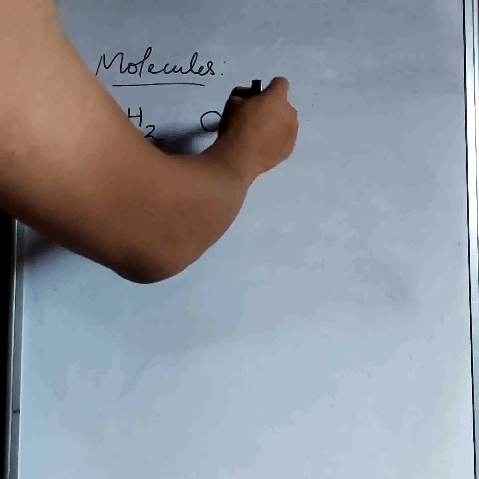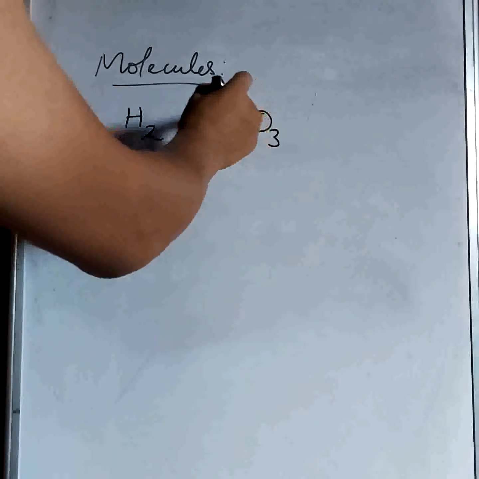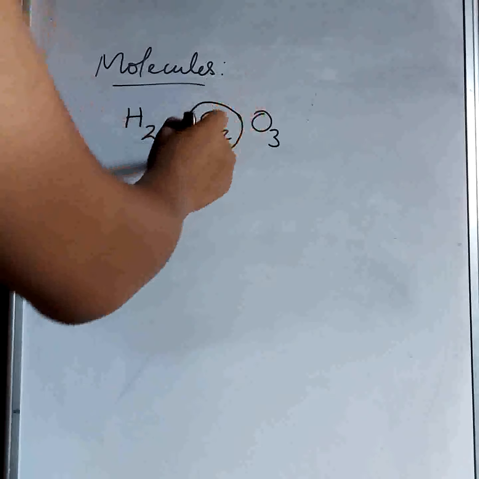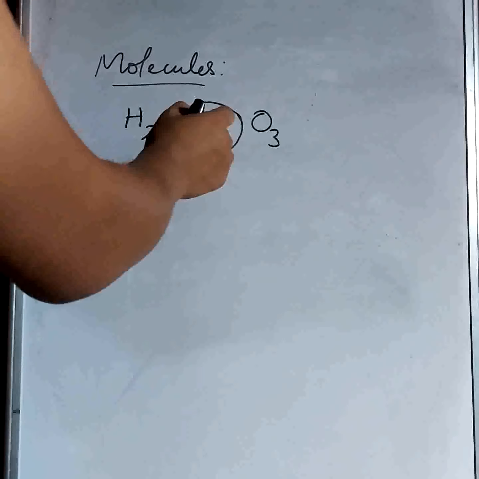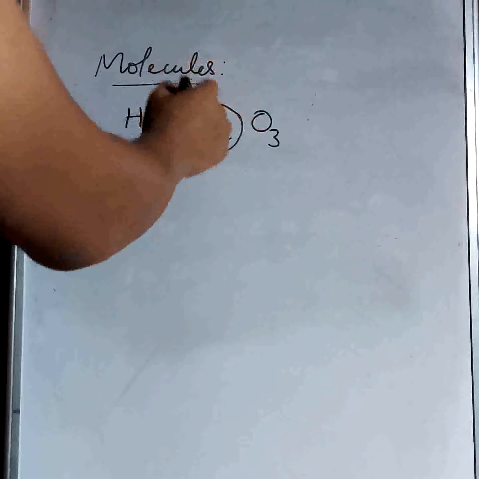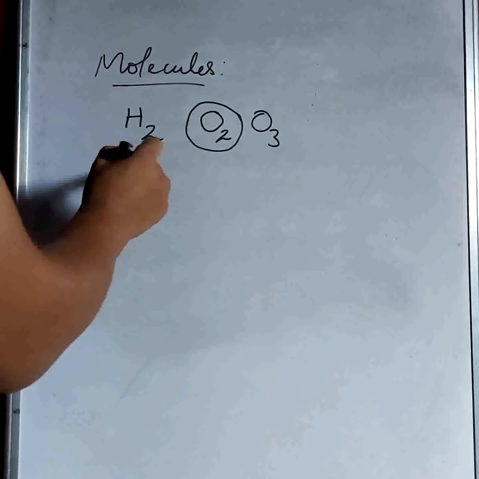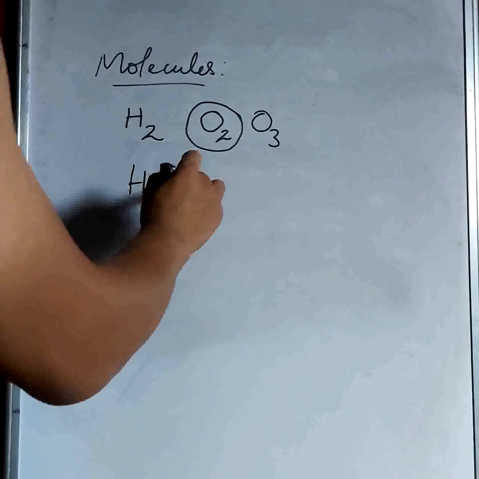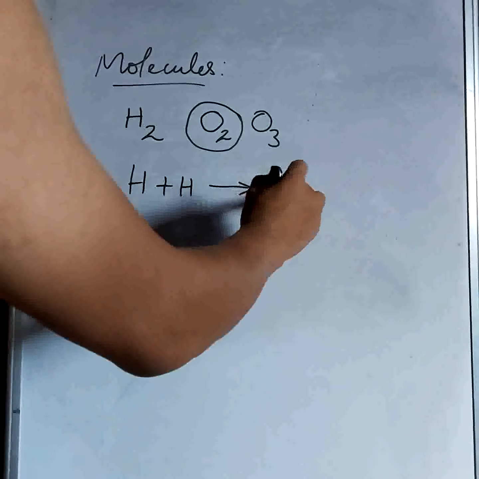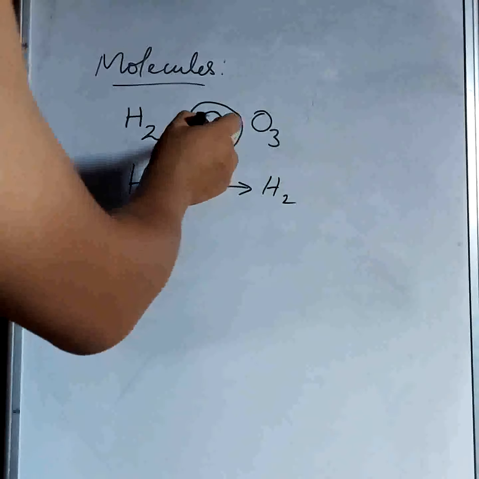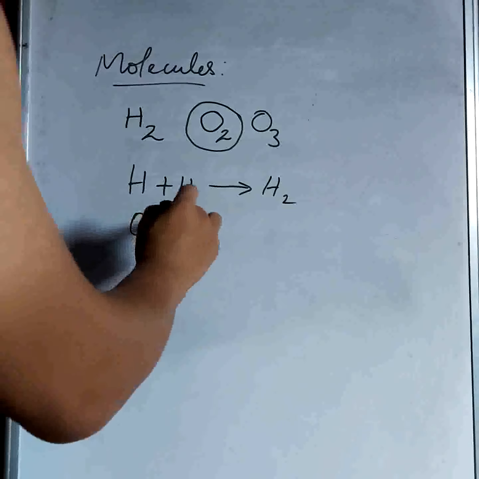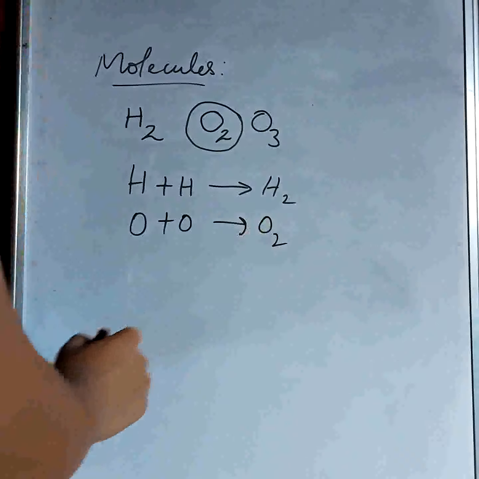It can exist as ozone also, O3, but the freely occurring gas, the air that we breathe, the gas that sustains us, is oxygen, O2. So two atoms of hydrogen combine and give us H2. 1 plus 1 gives us 2H. Oxygen, similarly, we get O2, and so on.